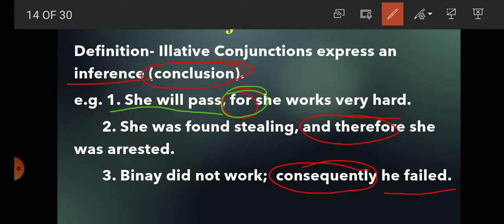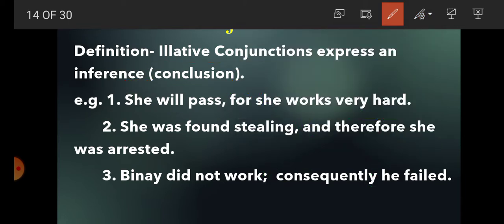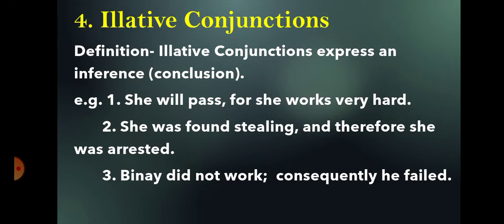Second sentence, she was found stealing, and what is the result of it? The conclusion, she was arrested, and here the conjunction therefore is used. Vinay did not work, consequently he failed. The result is what? He failed. And it was expressed with the help of the conjunction consequently. So we have got here, students, what illative conjunctions are.